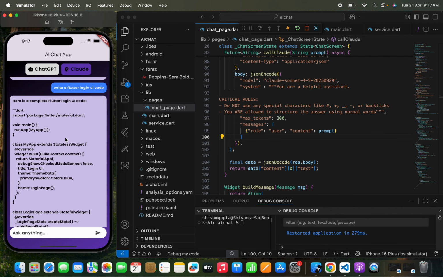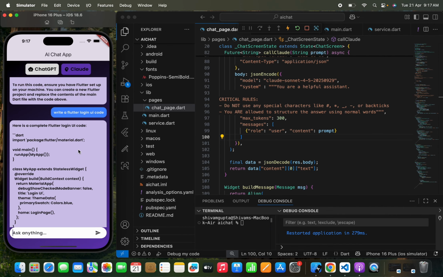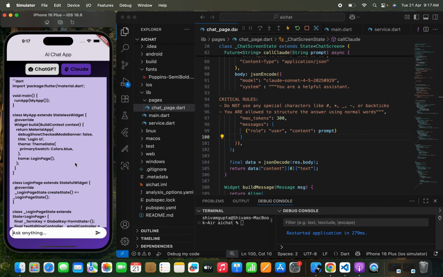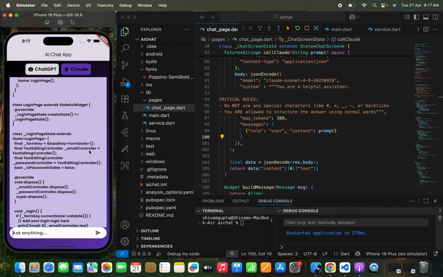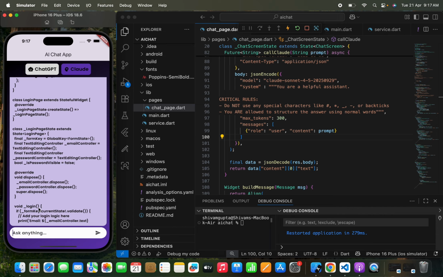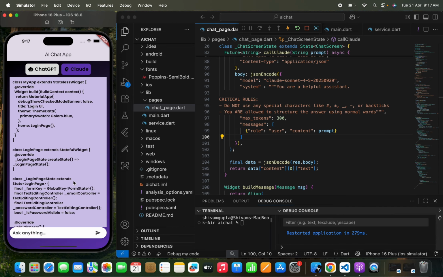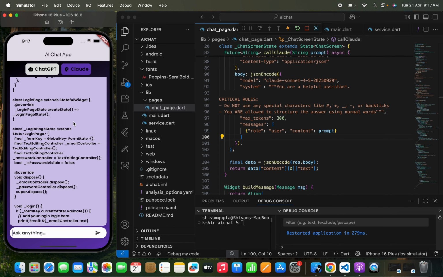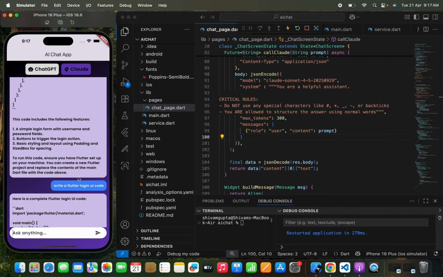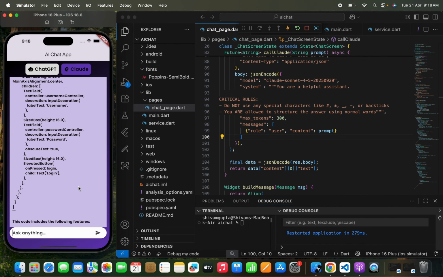Okay, we got a response from Claude: here is a complete Flutter login UI code. You can see that the code is, okay, here we wrote main.dart code, and then it has used a global key, text editing controller, void dispose, and it has simply written void login, but it didn't write the complete UI code that I need. It has just written a simple code. So here Claude didn't give a perfect response like what ChatGPT does.